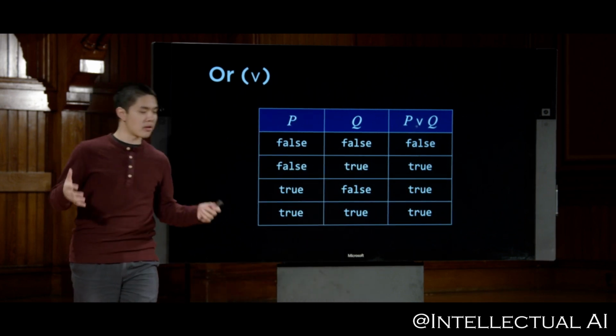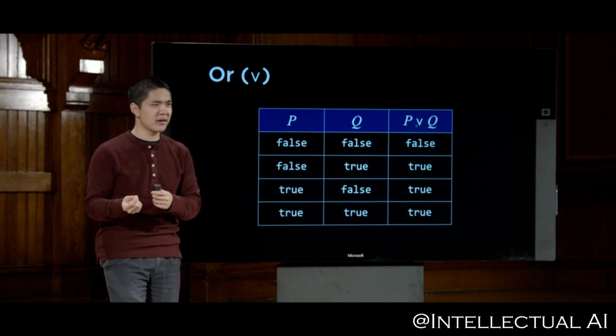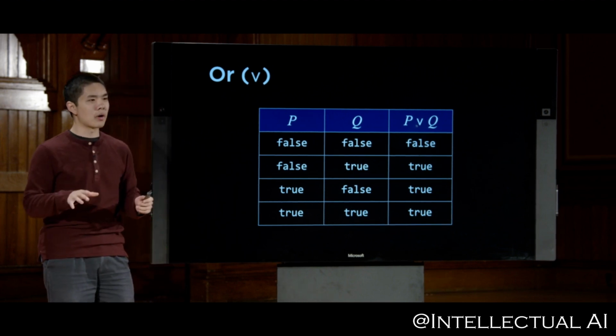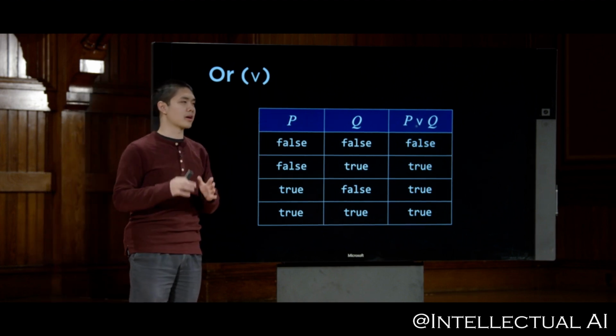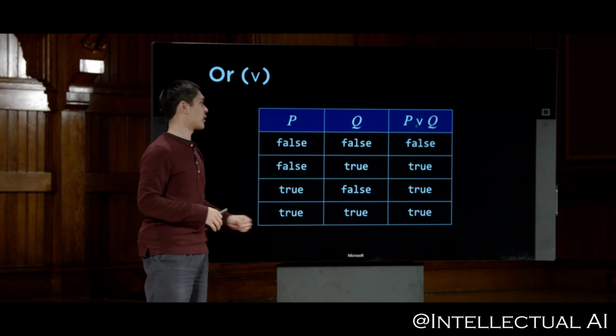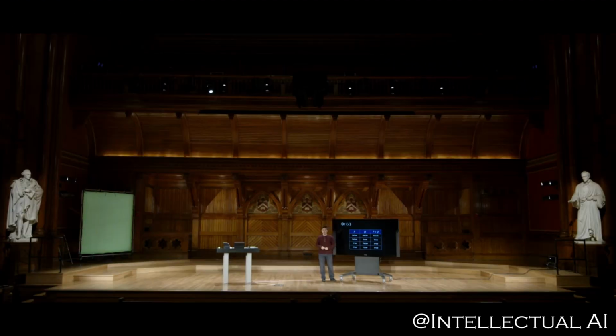In logic, there's another symbol known as the exclusive or, which encodes this idea of exclusivity, of like one or the other, but not both. But we're not going to be focusing on that today. Whenever we talk about or, we're always talking about either or both, in this case, as represented by this truth table here. So that now is not an and, an or.